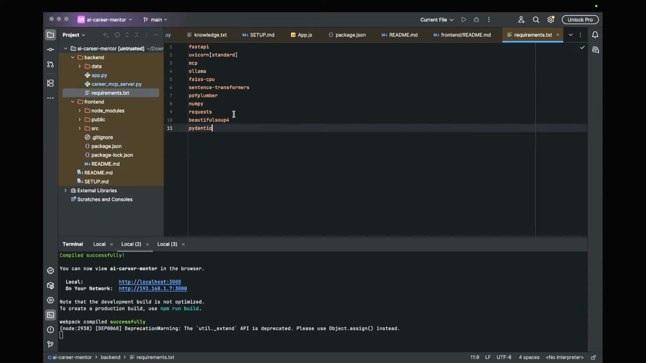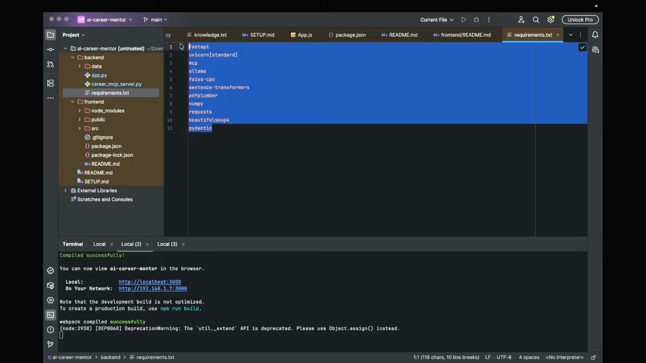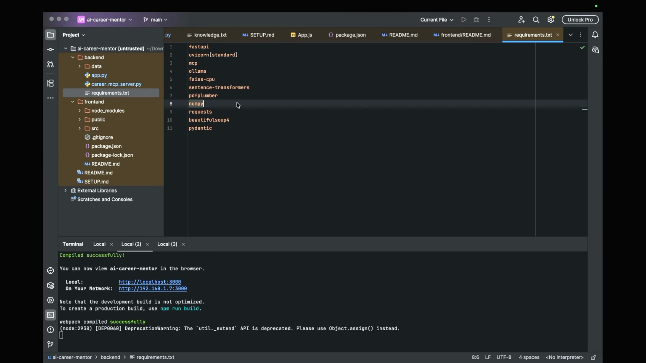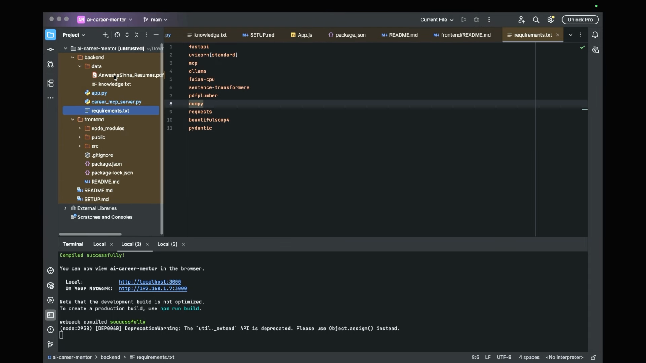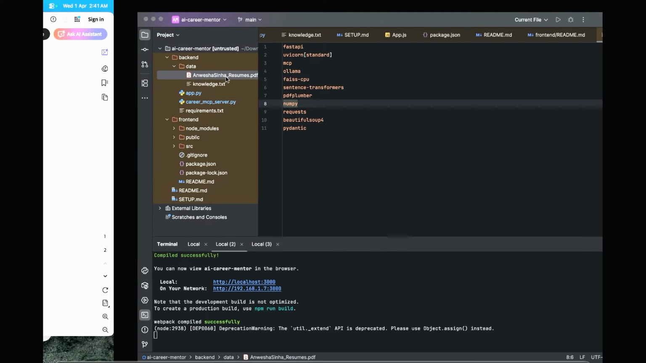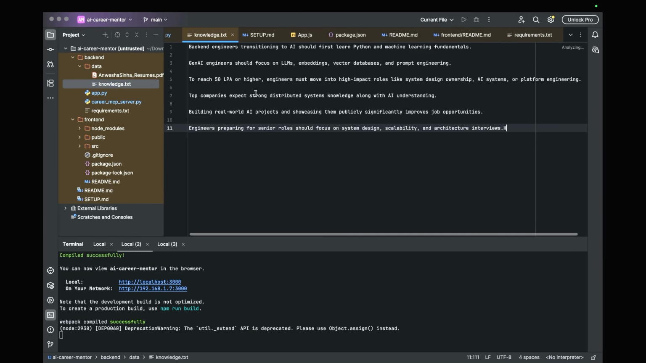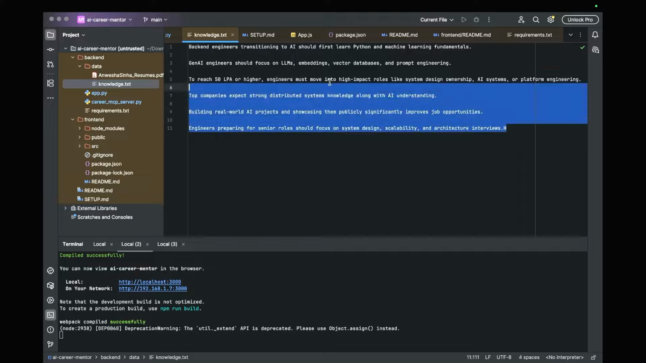And this is the requirements.txt, which has all the pip install part that we are doing. So you can just write pip install requirements and install everything at once. This is the data folder I was talking about. I put my resume here, and you can put yours, and knowledge.txt where I want it to answer in a certain way so that it doesn't hallucinate and gives me something from this information.